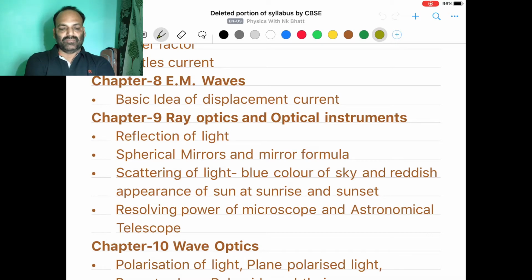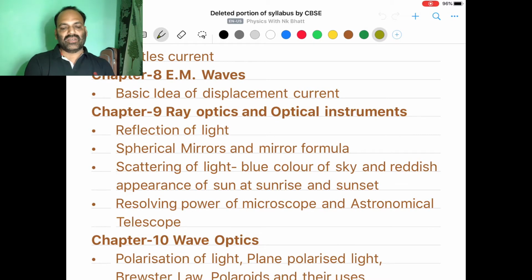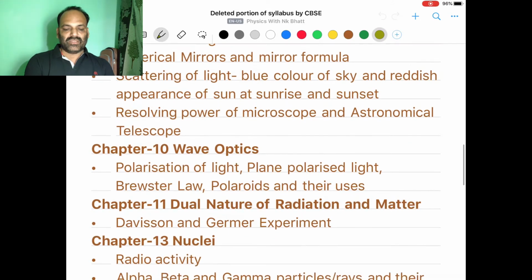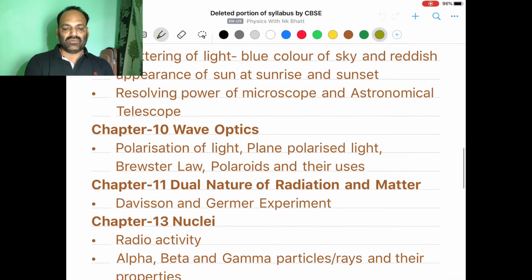chapter number 9. So I can say major 4 sections are removed from this chapter number 9: reflection of light, spherical mirrors, scattering of light, and resolving power of optical instrument. Then it comes to wave optics, which is the second part of optics.